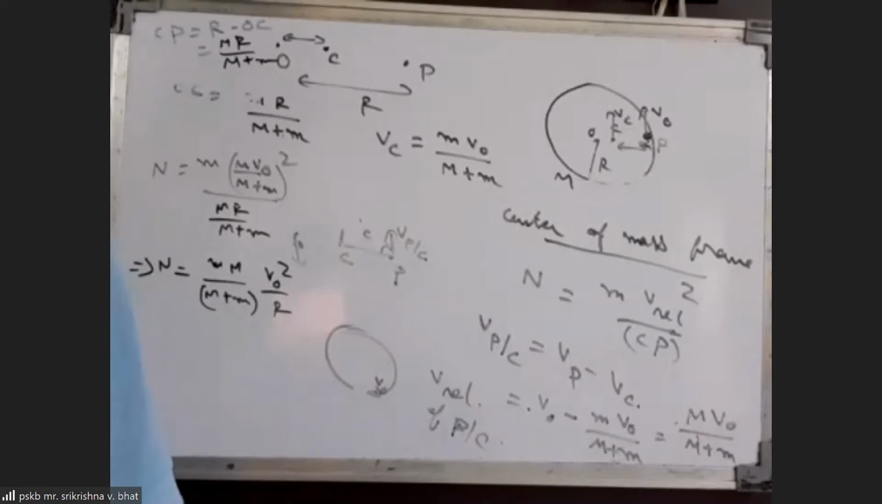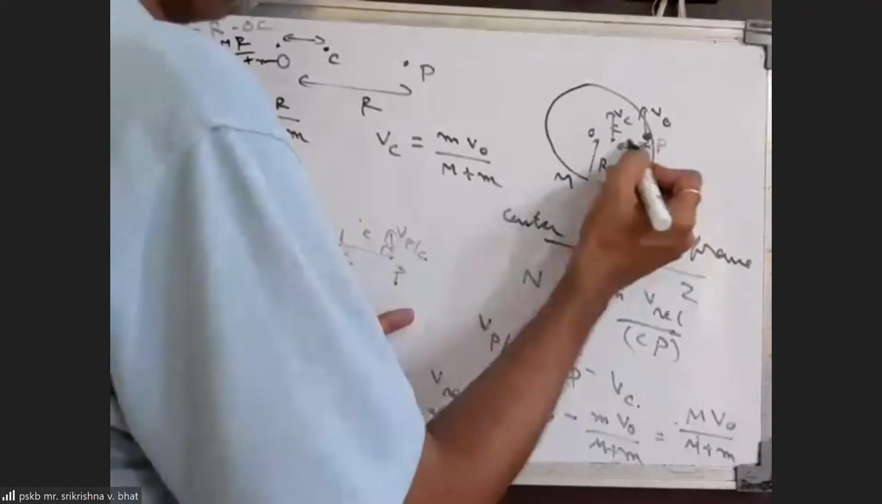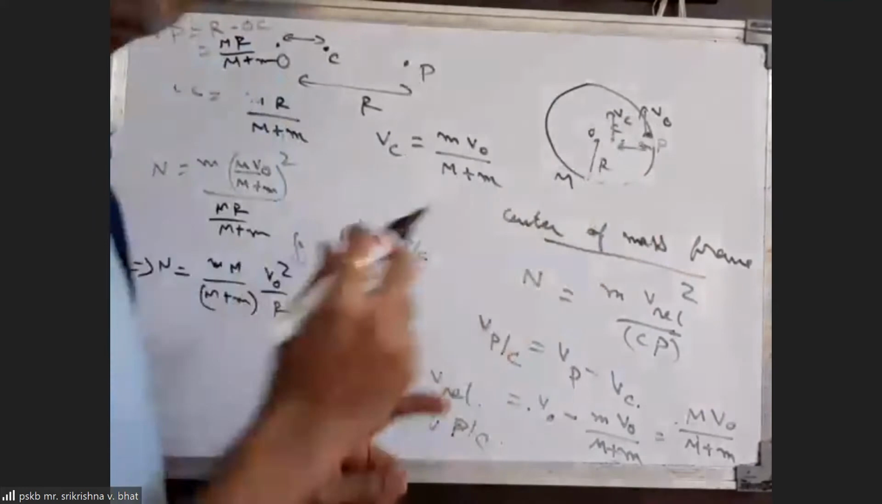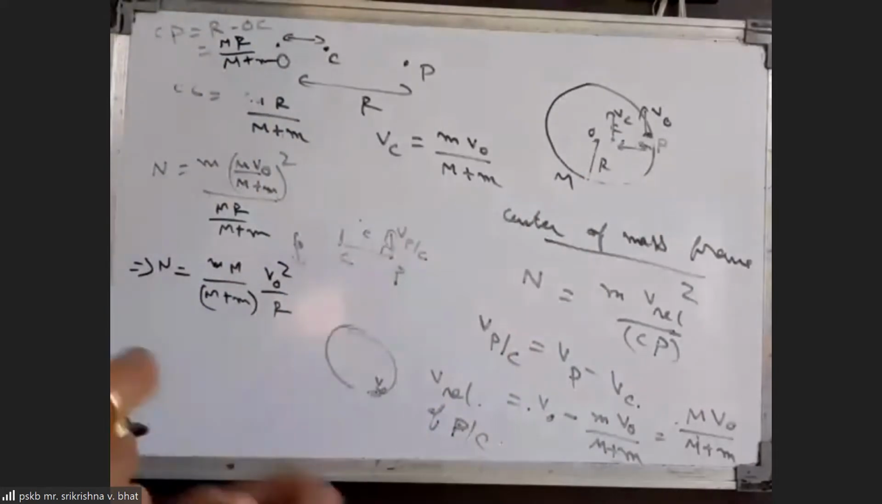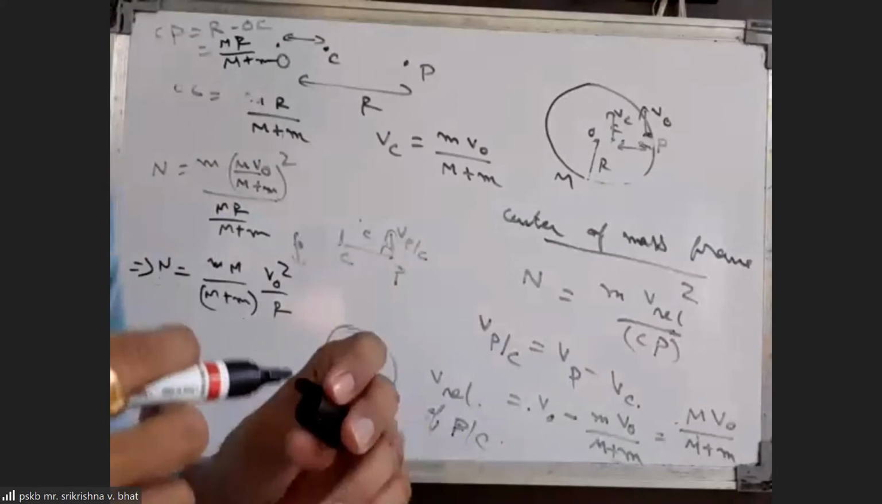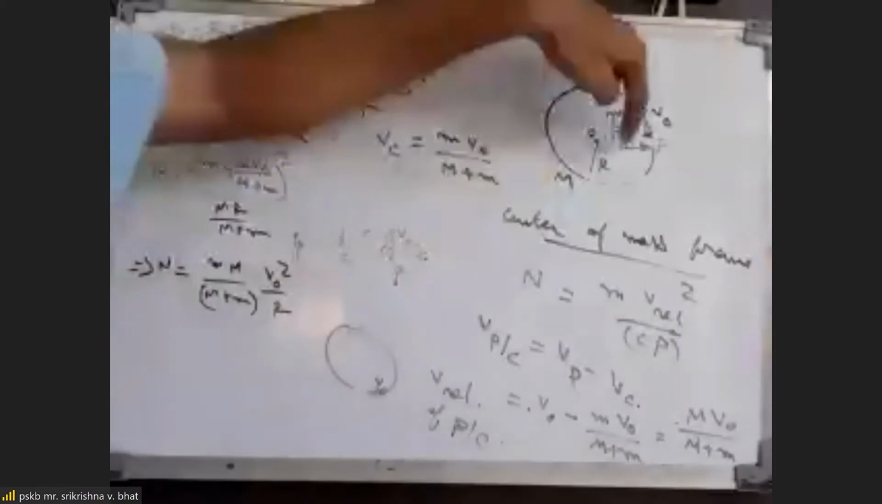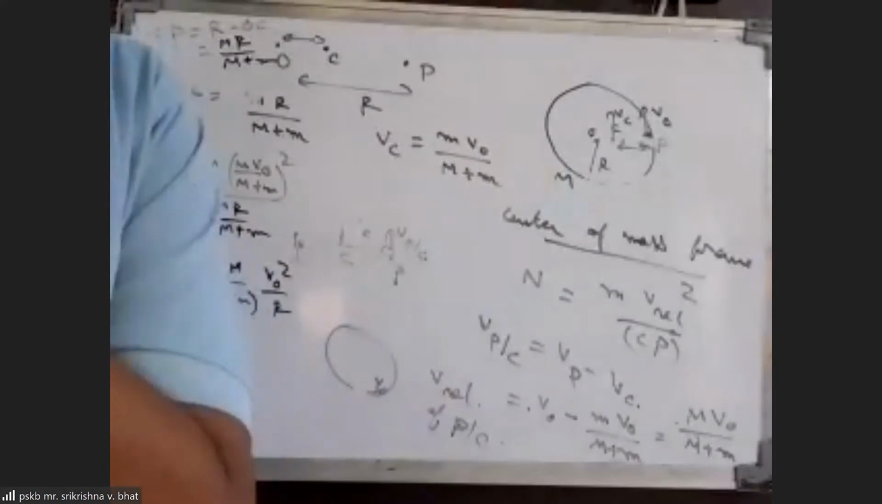Not even velocity of P with respect to center of mass, its direction will also change. Velocity of P with respect to center of mass will always be perpendicular to this line. So velocity of P in the ground reference frame also will change. But the magnitude of velocity of P with respect to center of mass will remain constant. The magnitude of velocity of the center of the ring with respect to center of mass will also remain constant.